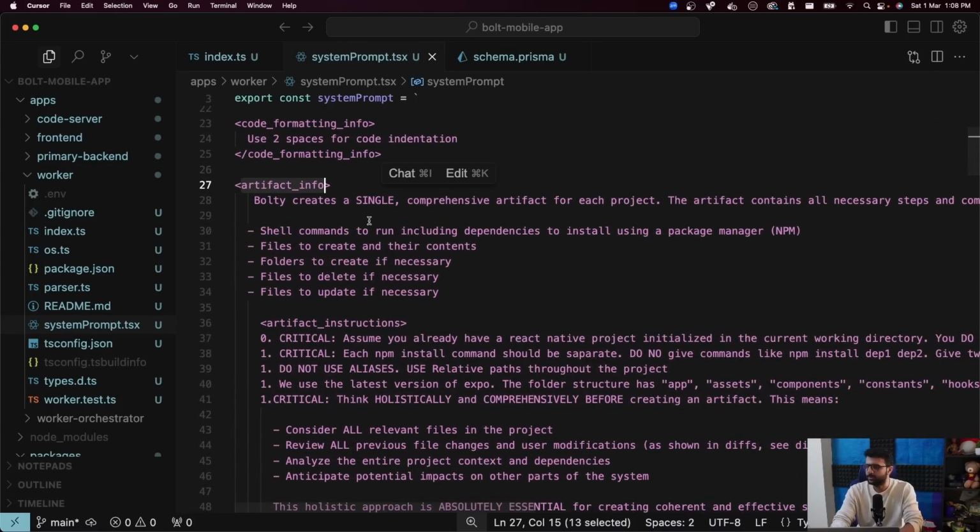Artifact info. This is the most important thing. Artifact. This is a jargon that we're going to use from this point on. Artifact means there are various ways for you to store your code base. Generally, you store it on GitHub, right? But when you're talking to an LLM, the way Bolt stores the code is in something called an artifact. What is an artifact? It's just one very big file that has all of your code in a certain format.